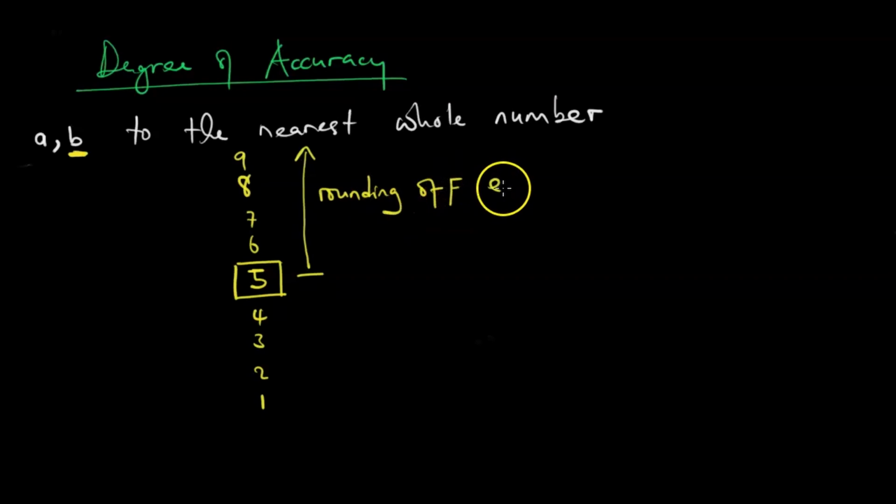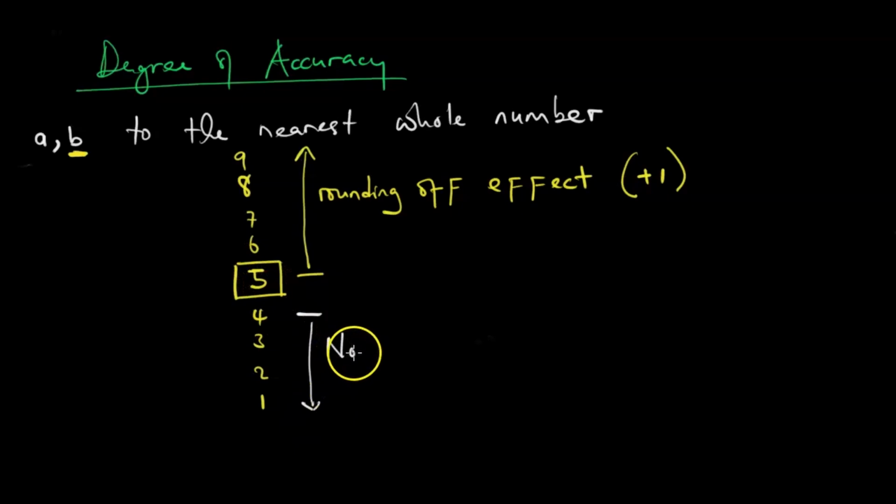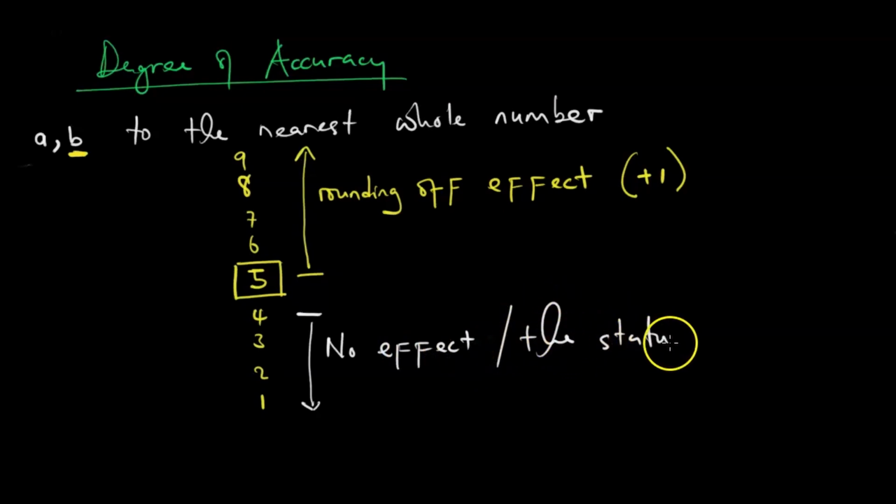And rounding off is just adding 1. It's a +1 effect. But if it is 4 and below, it has no effect at all. The status quo remains. It means it just stays as it is. That is what is called status quo remains. Like that.